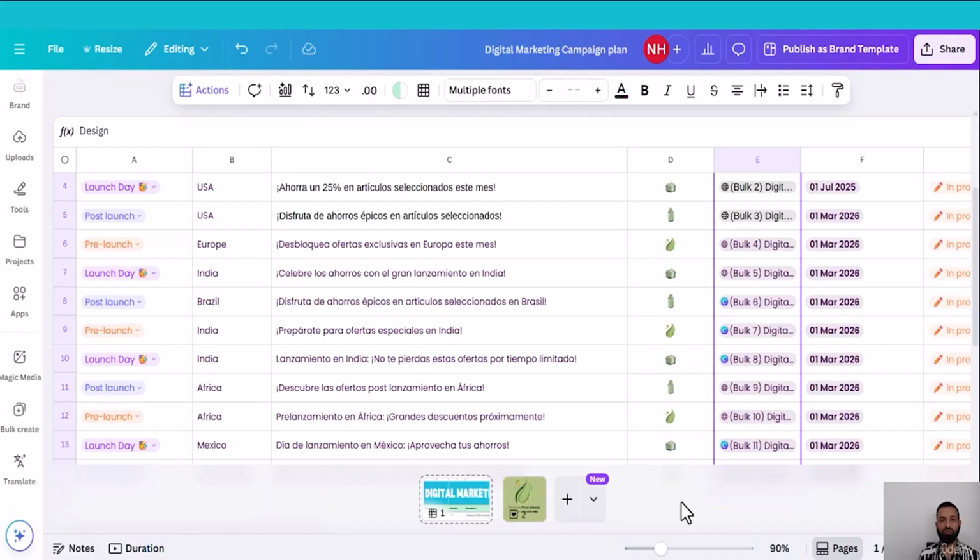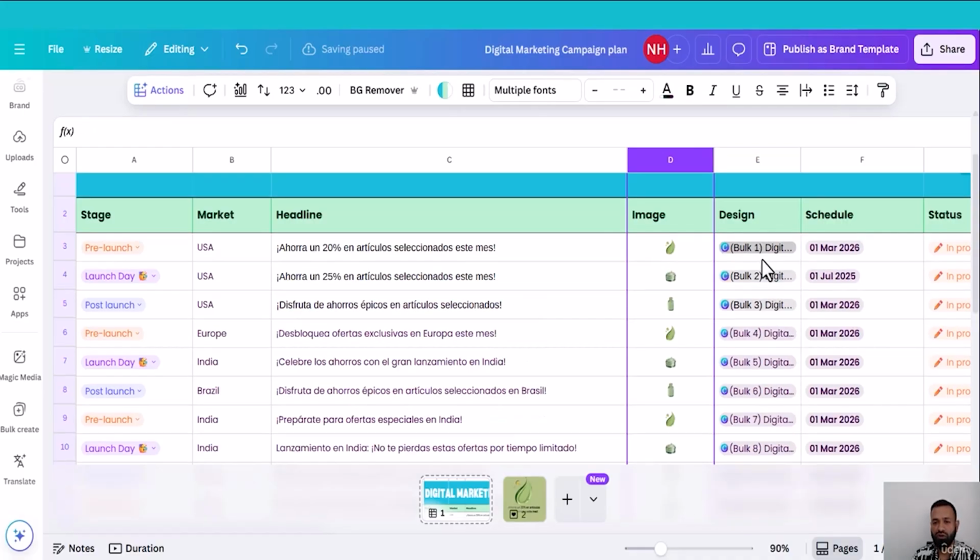Now I am excited to show you one more magical feature, and that is Magic Resize. With this feature you can transform all of your design into different formats, style for different medium. For example, you have the design for Instagram post, you can transform it for Facebook post, Instagram post, or even for YouTube ad. Let me show you how to do it.